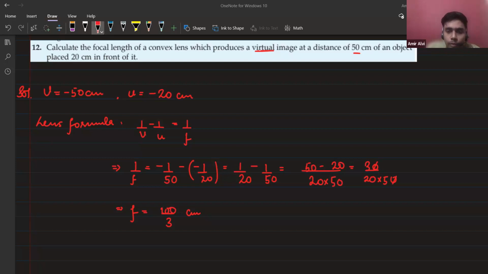This chapter looks very easy, but when you solve the numericals and the types of image formation, it looks a little bit tricky. That's why I'm continuously saying just revise and revise, because if you don't revise, you will forget everything you have learned so far.